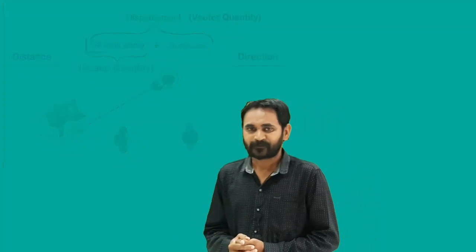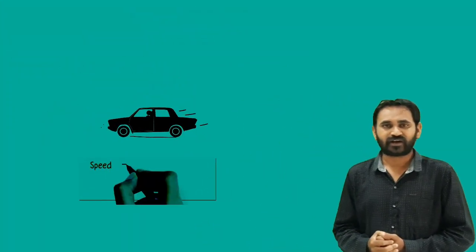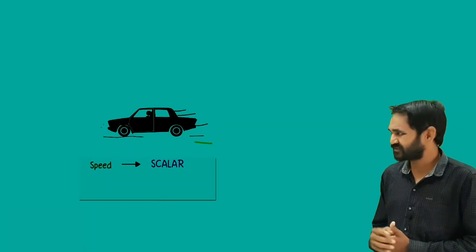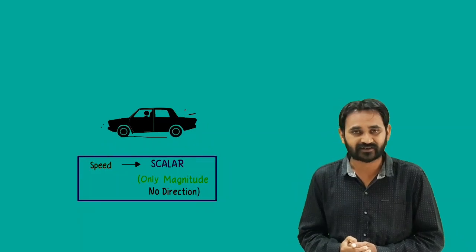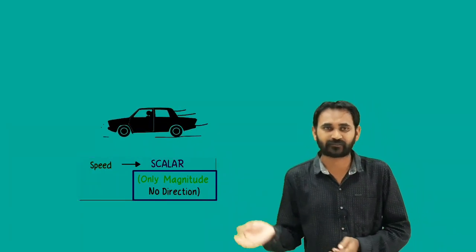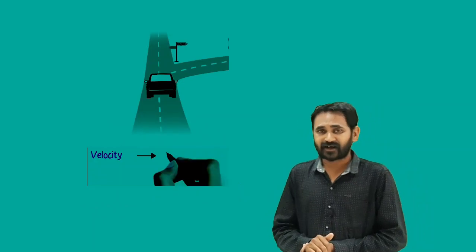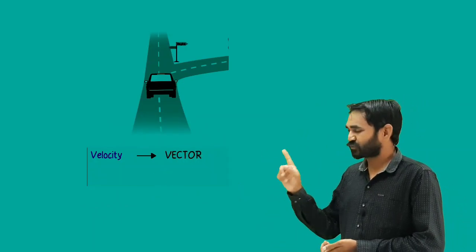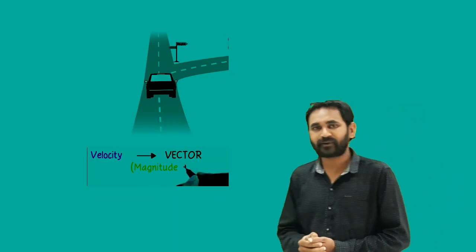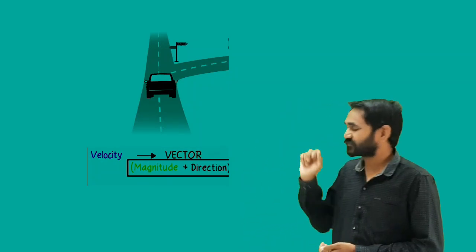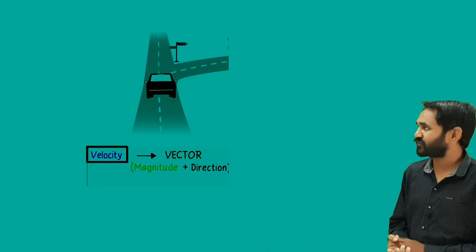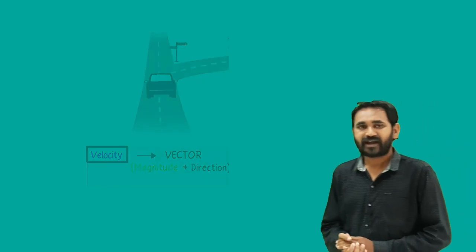Similarly, a car is traveling at a speed of 20 kilometers per hour. This is a scalar quantity, because where the car is traveling is not given. So it is termed a scalar quantity. If I say the car has to go from east to west at 20 kilometers per hour, this is termed a vector quantity. So these are the major differences between scalar quantities and vector quantities, and let us see some of the basic terms which are used in engineering mechanics.